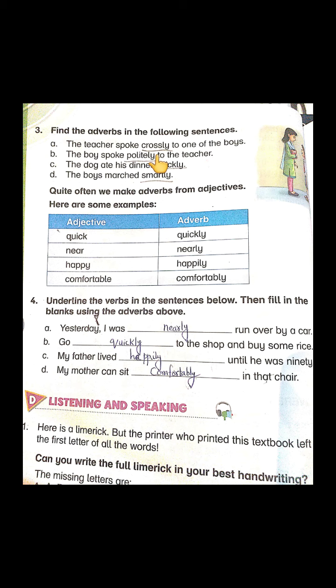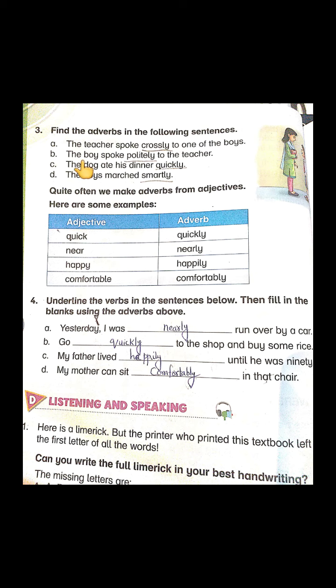And what is the other sign of an adverb? The sign is ly at the end of this word. This is the sign of a regular adverb. The second sentence is, the boy spoke politely to the teacher. So what is the action here? The action is spoke. This is our action or verb. So what is representing this action? Politely. Underline the word politely. Politely is telling us how the action of speaking is happening in the sentence.